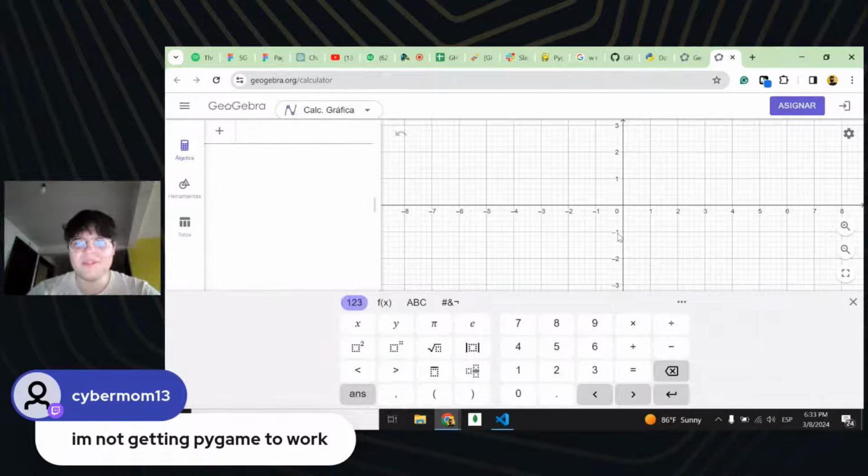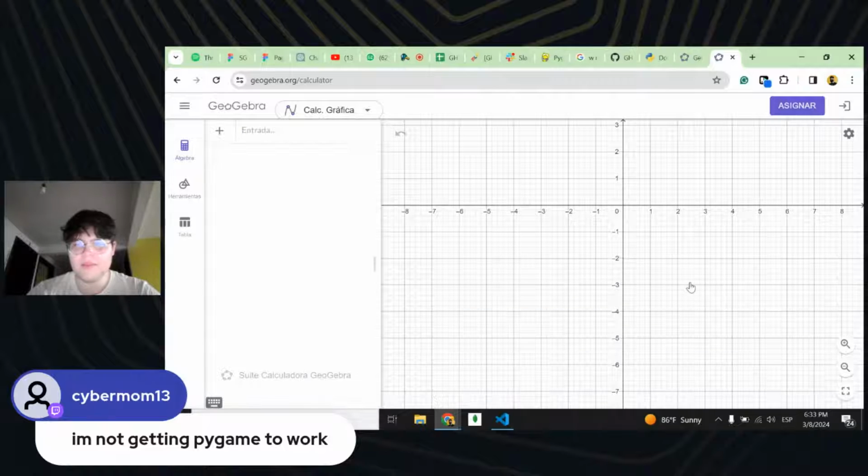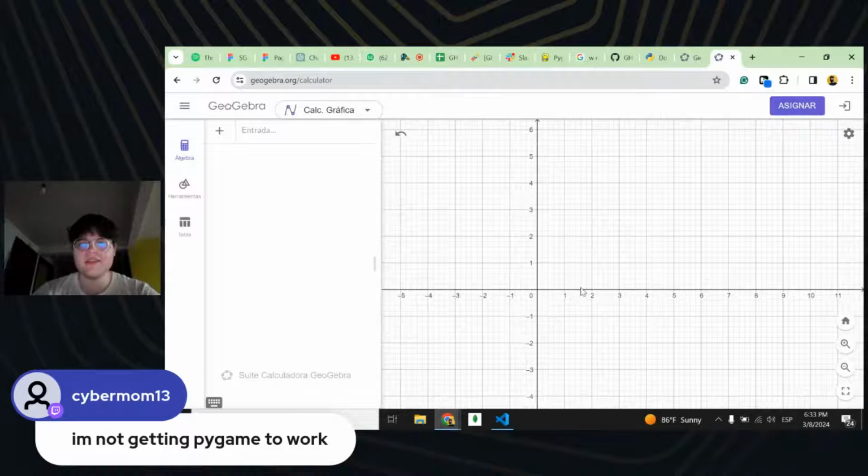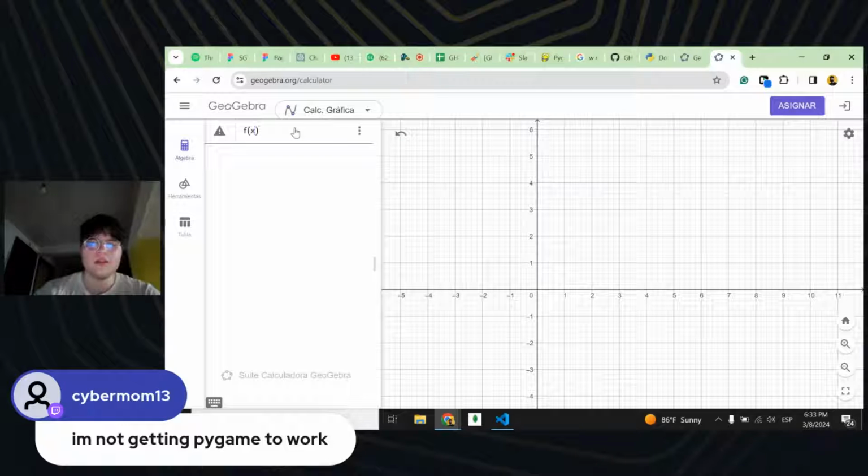So why am I using GeoGebra? GeoGebra is basically a 2-dimensional plane that we can use for writing functions, like f of x is going to be equal to, I don't know.